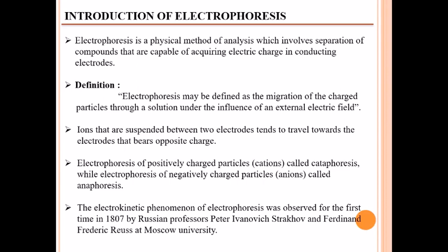Electrophoresis of positively charged particles is called cataphoresis, while electrophoresis of negatively charged particles is called anaphoresis. The electrokinetic phenomenon of electrophoresis was observed for the first time in 1807 by Russian professors Peter Ivanovich Strakov and Ferdinand Friedrich Reuss at Moscow University.